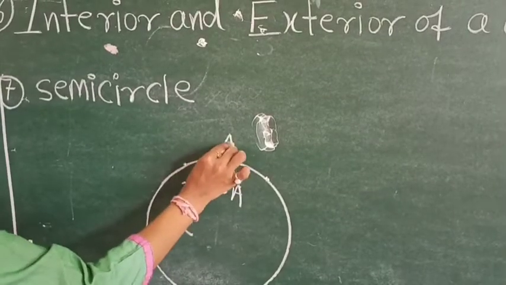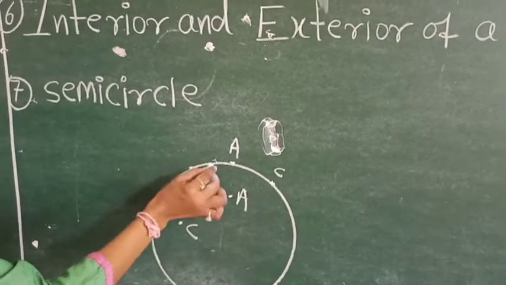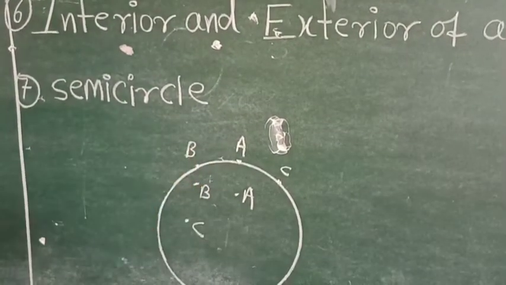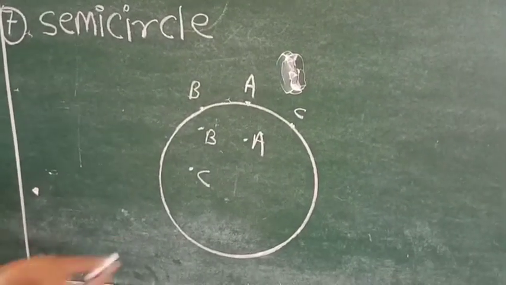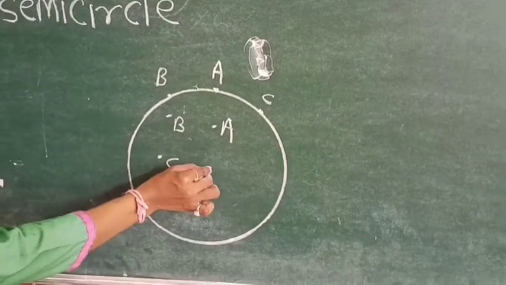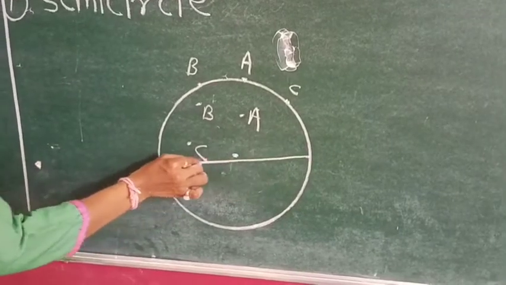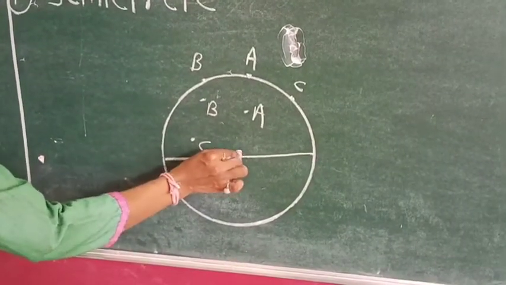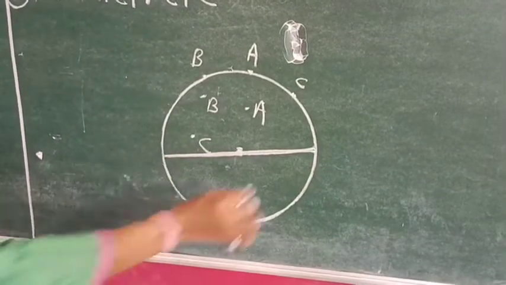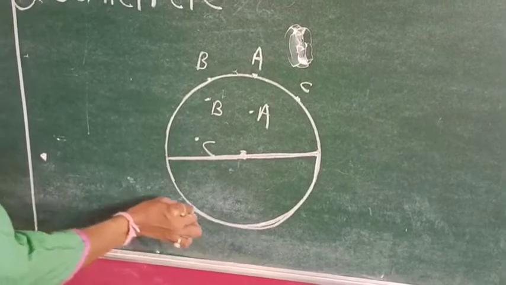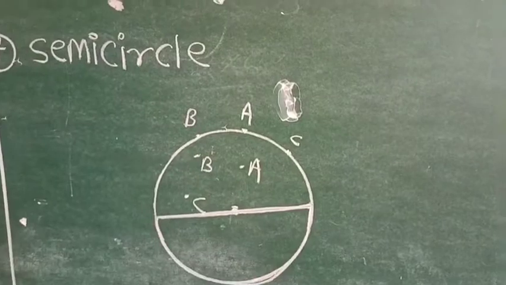You can say this is the exterior of the circle. Now semicircle. We all know this is our center point, and we divide our circle into two equal parts. We call this part a semicircle. So this is your semicircle.